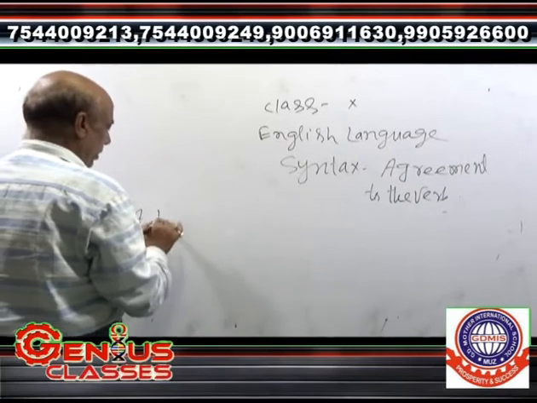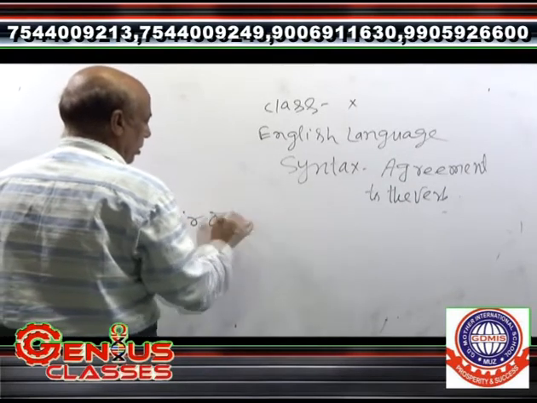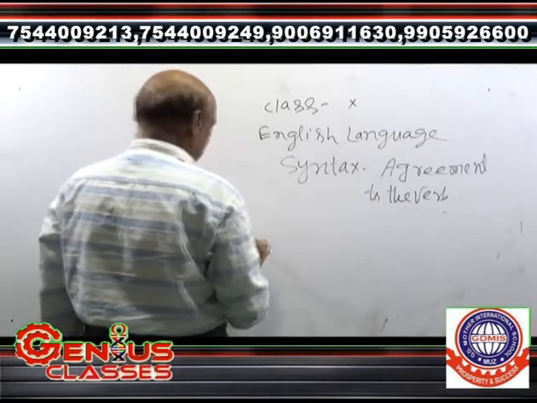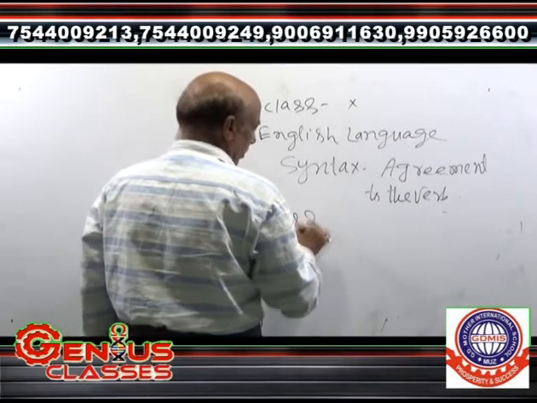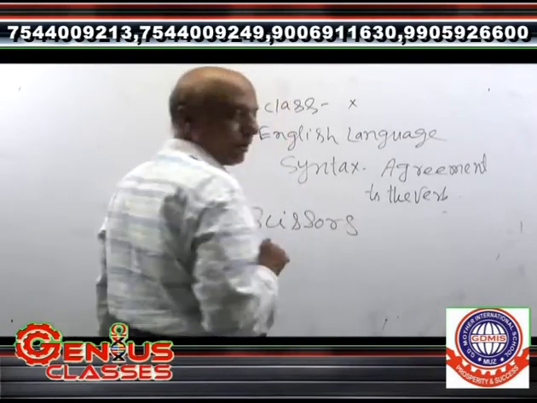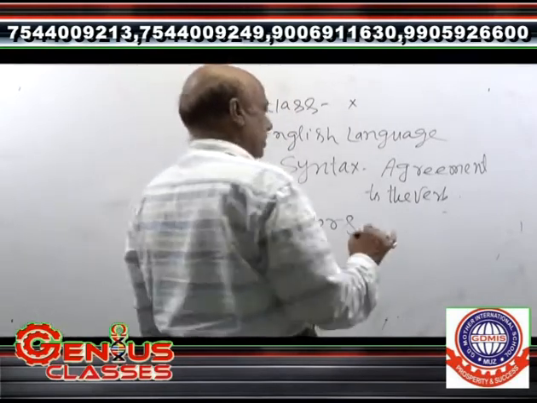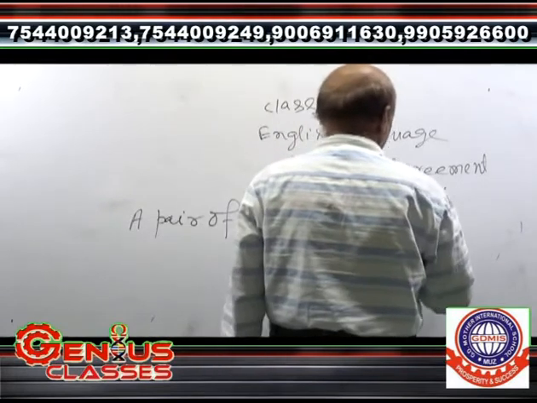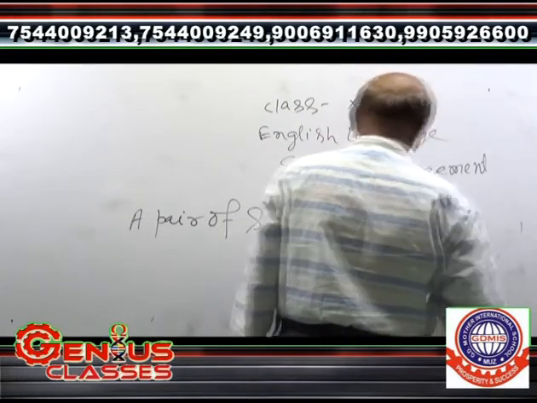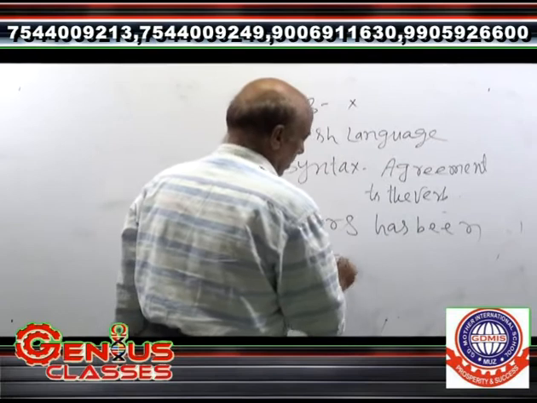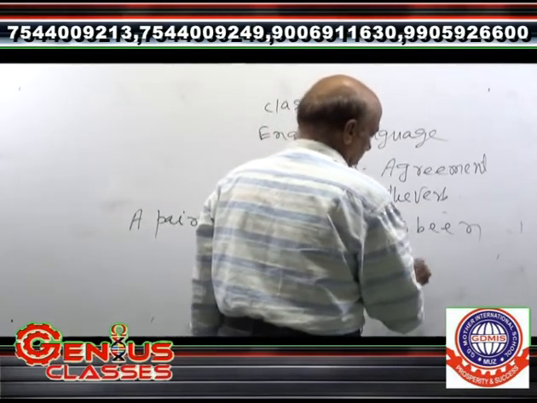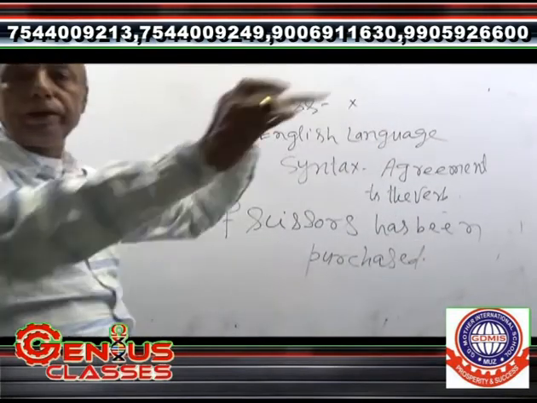A pair of scissors, S-C-I-S-S-O-R-S, has been purchased. P-U-R-C-H-A-S-E-D.